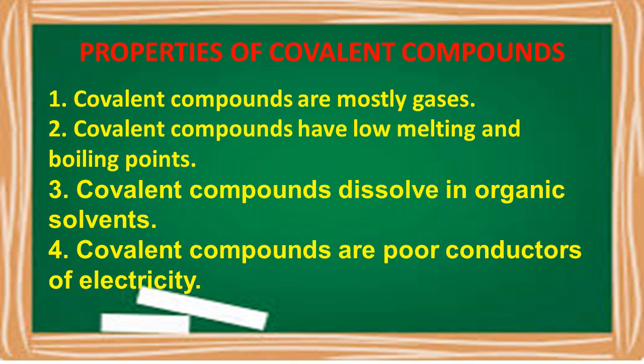All the covalent compounds dissolve in organic solvents. They do not dissolve in water. They dissolve in organic solvents like benzene and ether. And covalent compounds are poor conductors of electricity. They don't have free electrons at all. They have an absence of free electrons, and because of the absence of free electrons, they have low melting and boiling points.